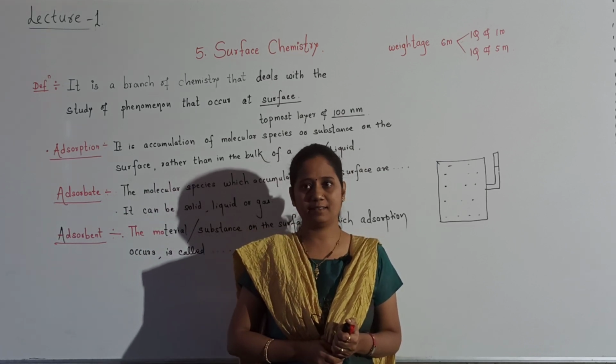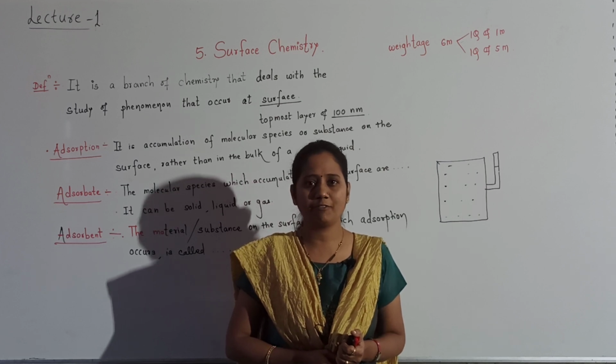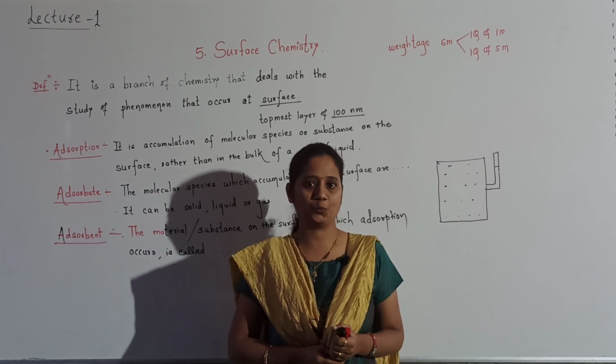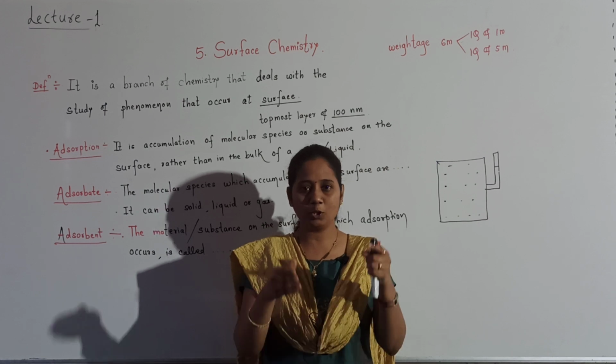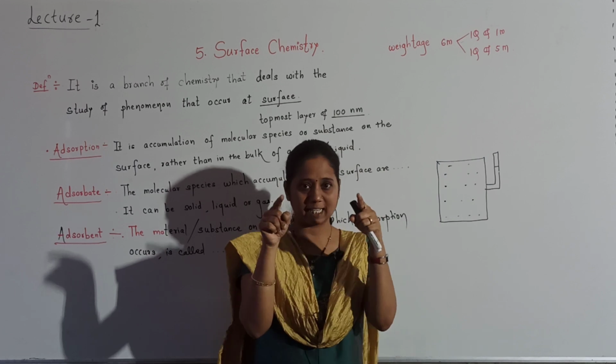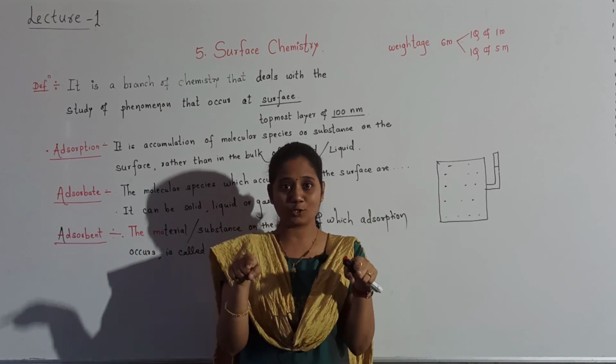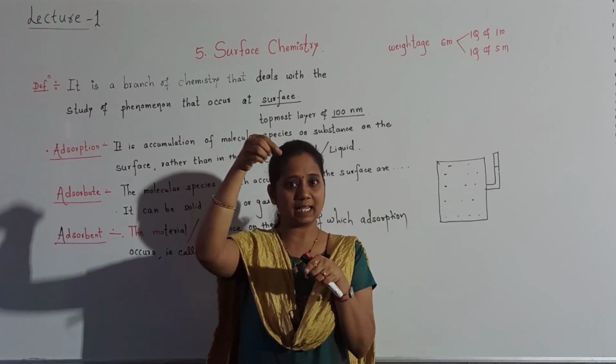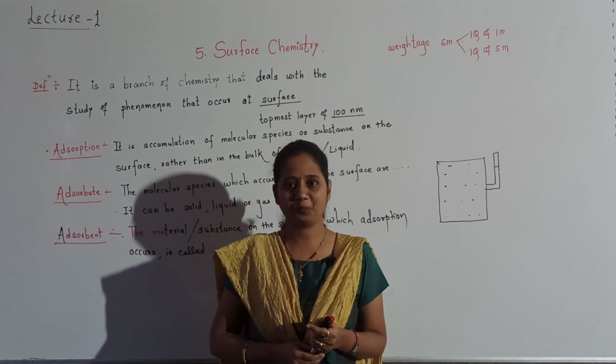Otherwise, take one more example of basic dye, methylene blue. If methylene blue is taken in a beaker. Imagine blue color solution you can see. In that add some animal charcoal.